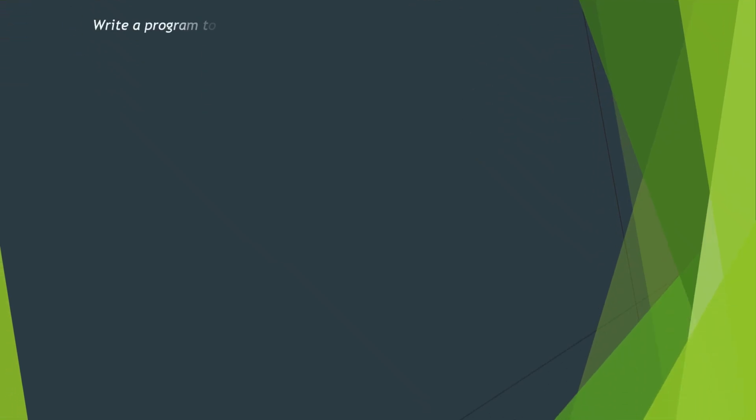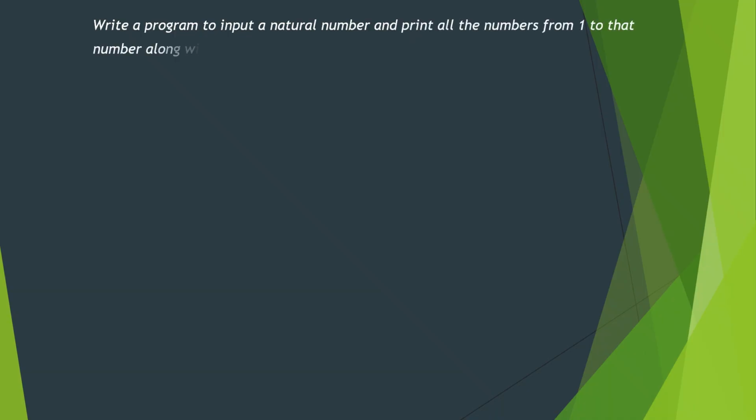So now let us understand with the help of some programs. The question is, write a program to input a natural number and print all the numbers from 1 to that number along with their sum. For example, if the number is 5, we are going to print all the numbers from 1 to 5 and the total sum from 1 to 5. So we'll take an input of a number, then we'll convert it into numeric form. Then we are taking one extra variable s for finding the sum. The loop will run for i in range 1, a plus 1.